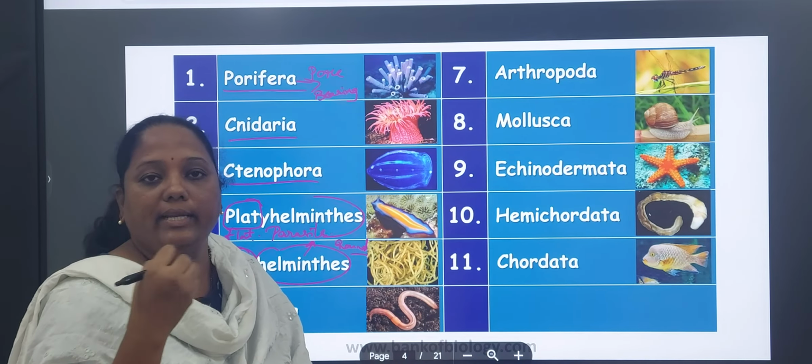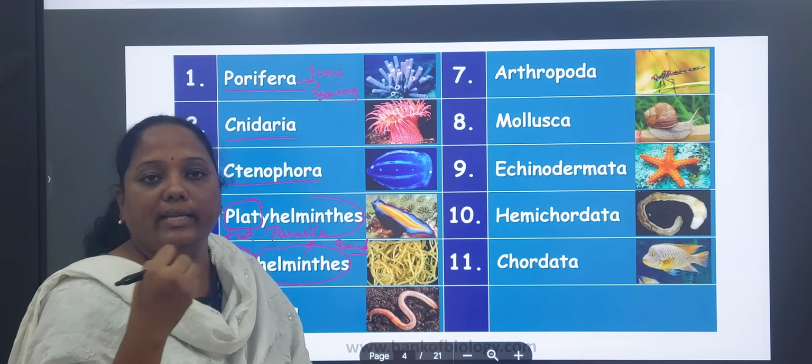Next, Annelida. You know very well about Annelida. Here, annuli is nothing but segments, and poda means feet. The body contains several segments.